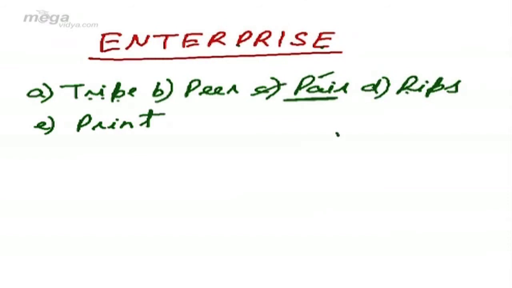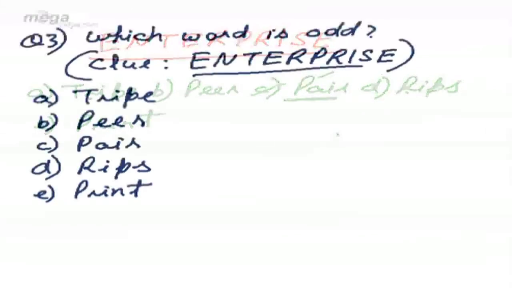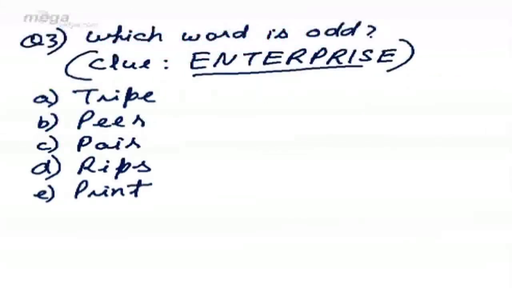Hence, the answer is pair, because all the options' letters are already given to us in the clue enterprise, whereas in pair, the letter A is not given to us. Therefore, the answer is pair.